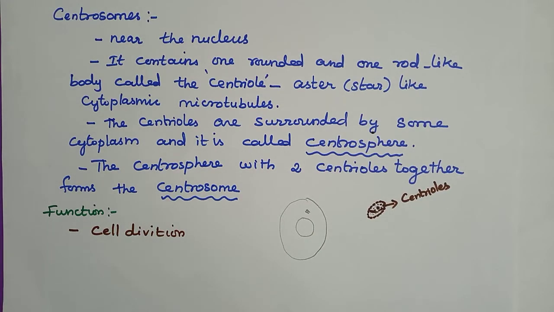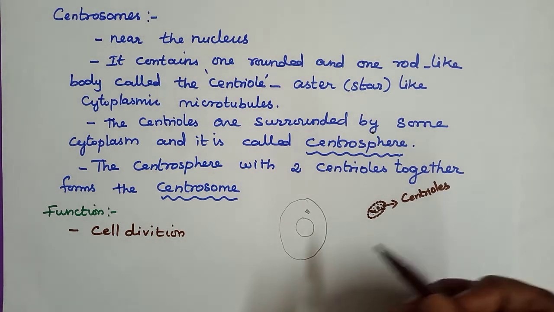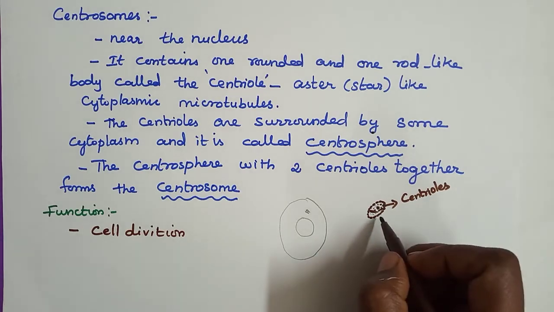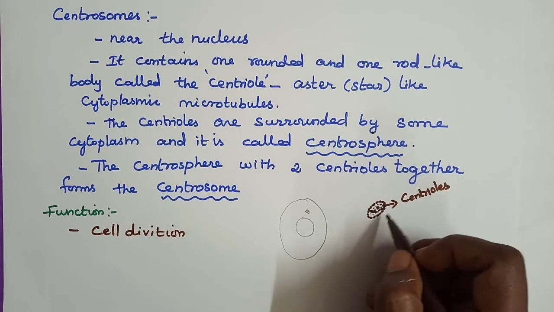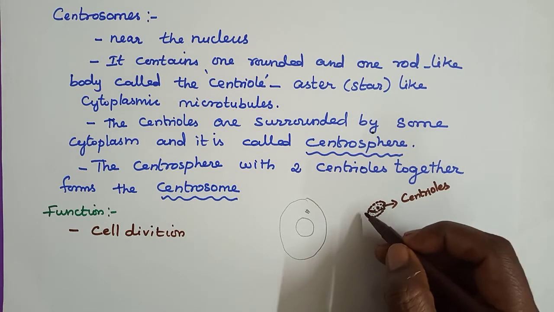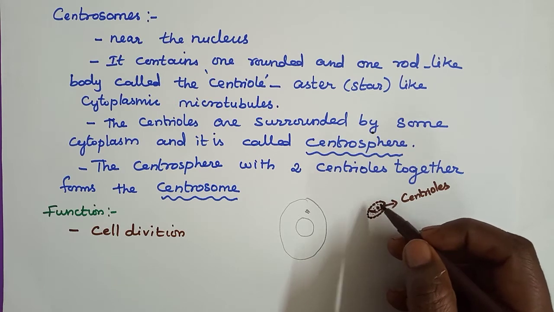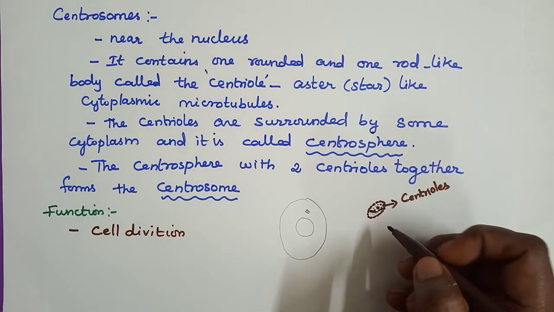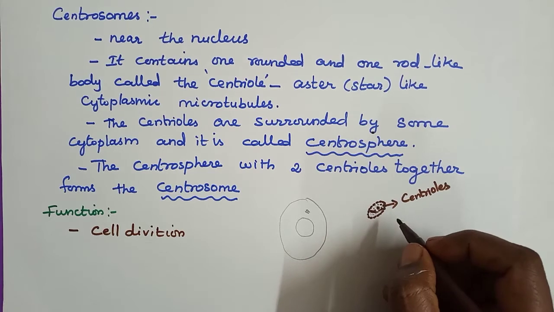The centrioles are surrounded by some cytoplasm, and that is called the centrosphere.